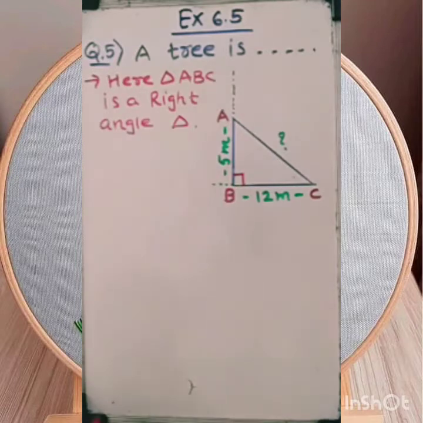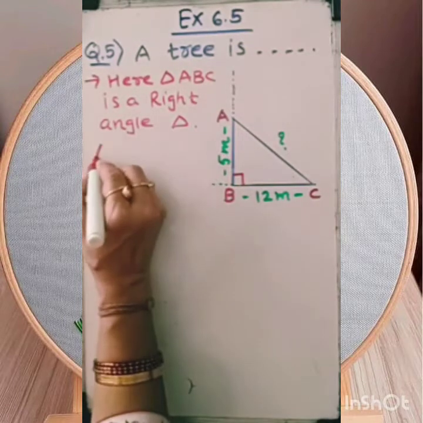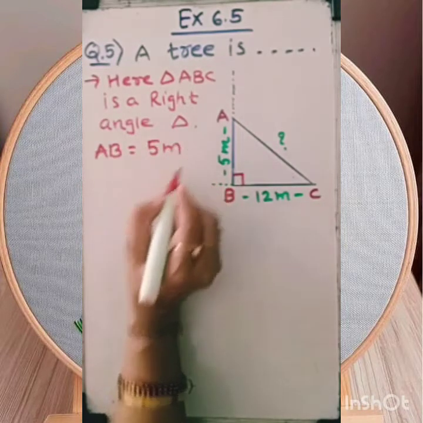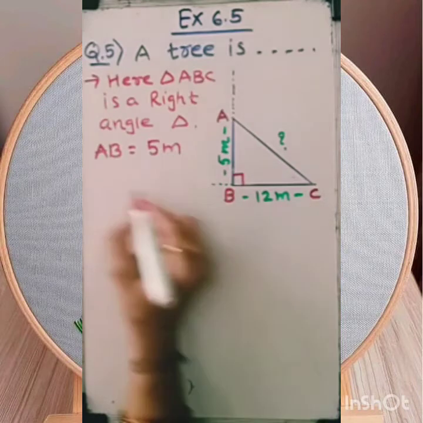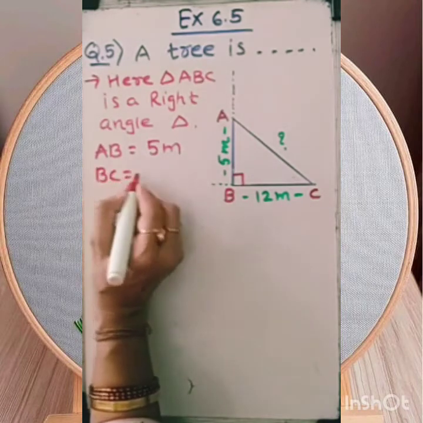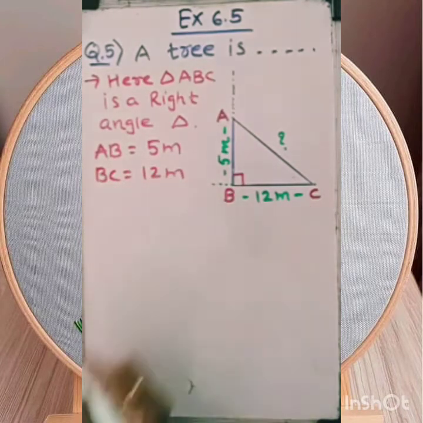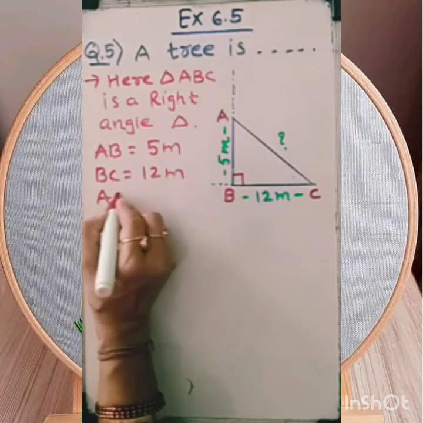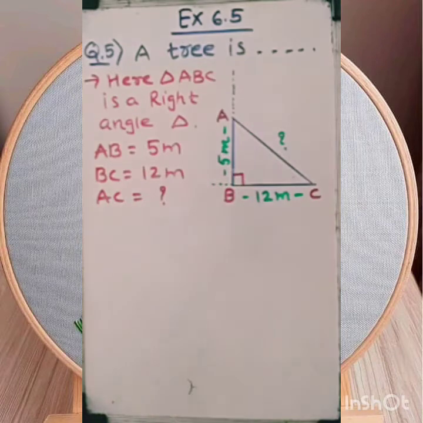What is AB? AB equals 5 meters, that is already with us. What about BC? BC equals 12 meters. Now AC we are finding, so AC equals question mark.